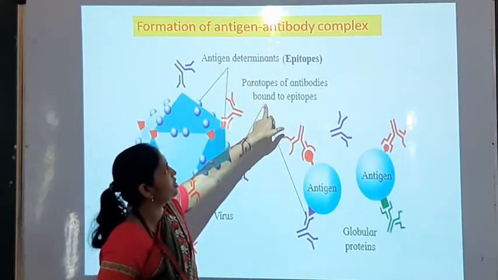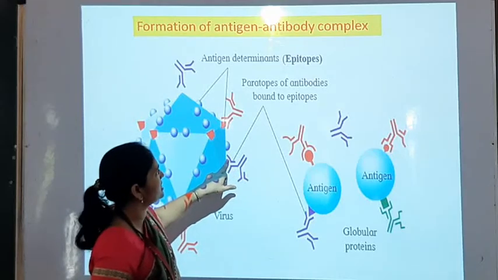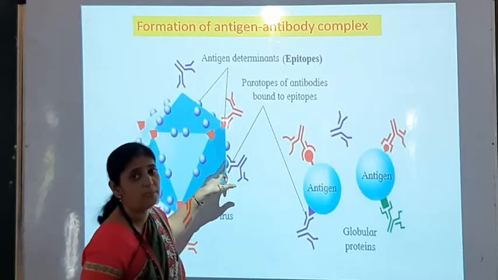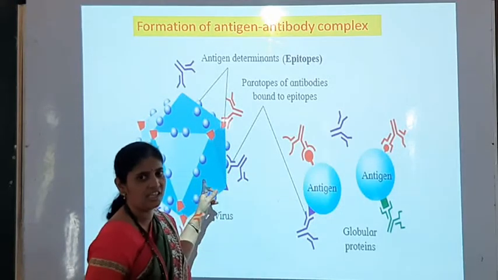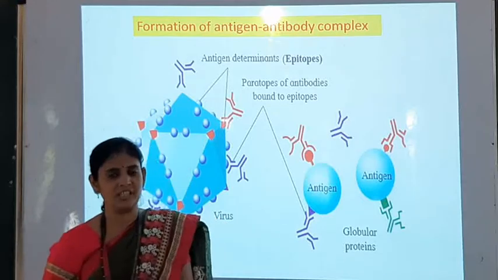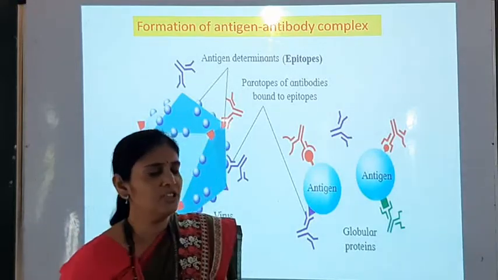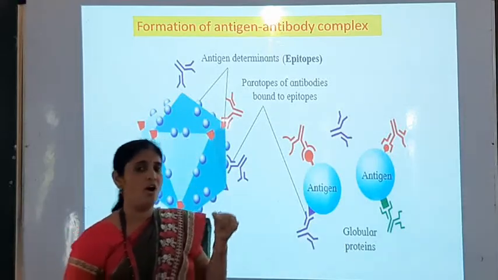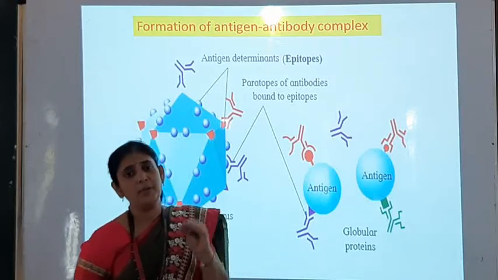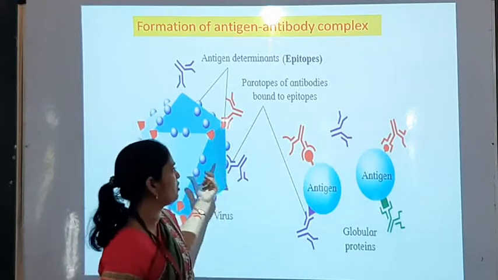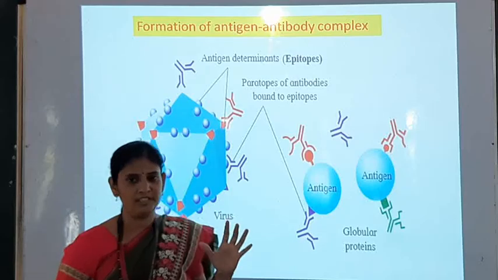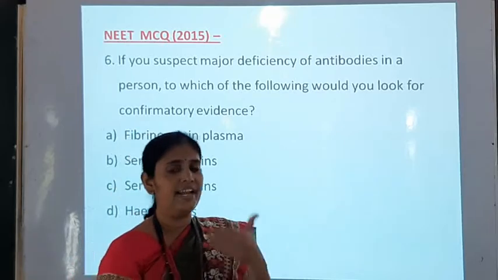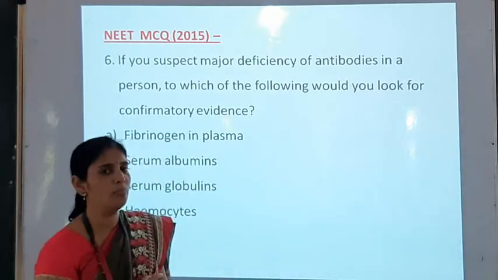and paratope of antibodies point to epitope. So here you can see this is the structure of paratope, and this is the structure of epitope. Epitope antigen वरती असतात आणि paratope असतात ते antibody वरती असतात. So here the formation of antigen antibody complex, how it is formed? The paratope of antibody is combined with epitope of antigen, and there is formation of antigen antibody complex. Okay, so this is all about the structure of antigen antibody and how the antigen antibody complex is formed.